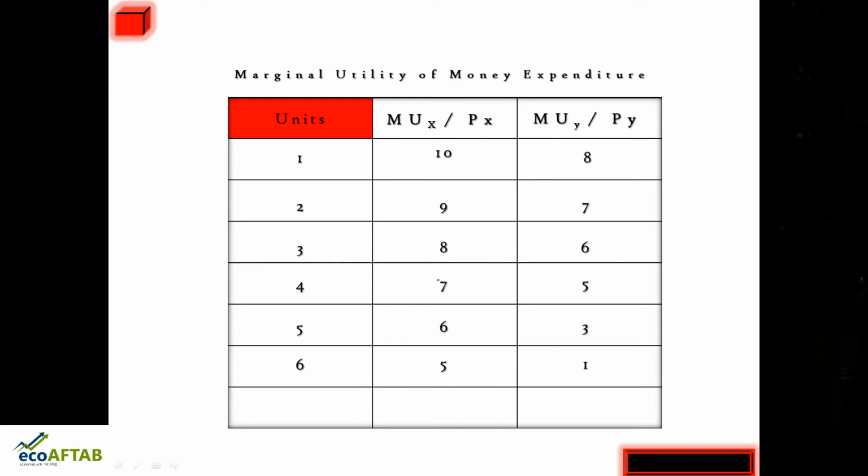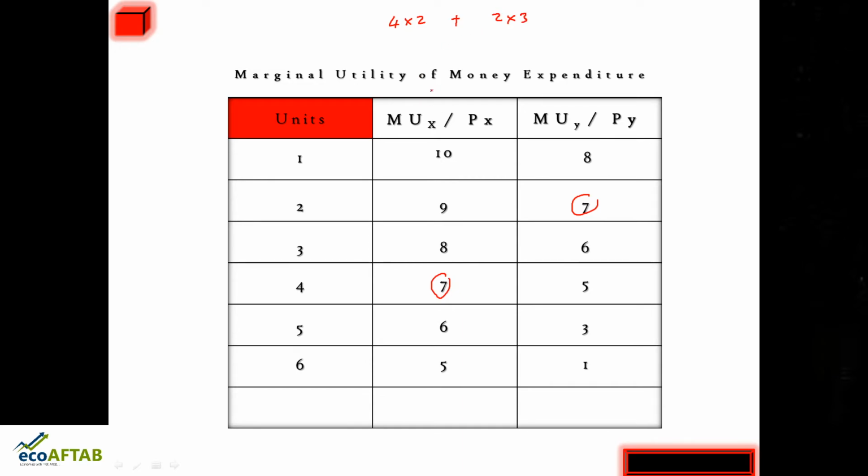If you say 7 and 7, yes, the marginal utility of X by PX is equal to the marginal utility of Y by PY, that is 7 is equal to 7. But what is happening with regard to money expenditure? You can see here friends, this combination of 2 units of Y commodity and 4 units of X commodity. So again 4 into 2 plus 2 into 3.